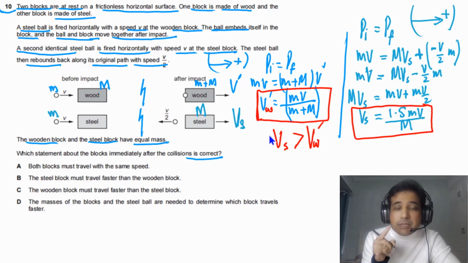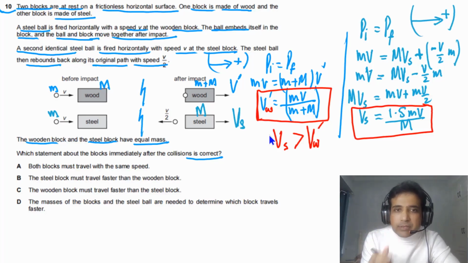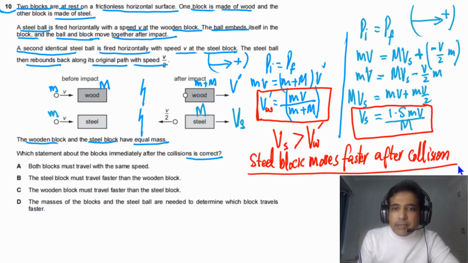It means the steel block will go forward with higher speed. So the steel block moves faster after impact, after collision. We will be using this understanding to answer this question.